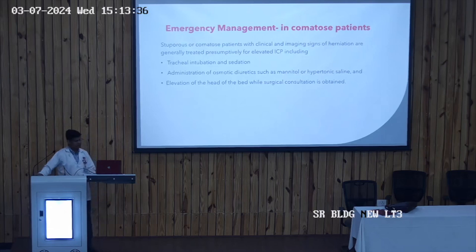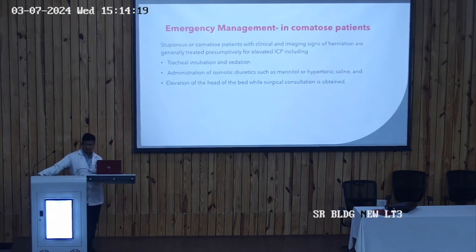And in comatose patients, we have to monitor the intracranial pressure, because these patients have increased intracranial pressure, that is raised ICP. And how can this raised ICP be managed? It can be managed through tracheal intubation and sedation, because if we do tracheal intubation and sedation, we are reducing the ICP in these patients. We should go for administration of diuretics. So this can be done through the use of mannitol, through diuretics like furosemide, or hypertonic saline, and elevation of the head of the bed.